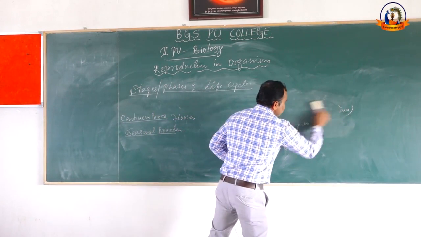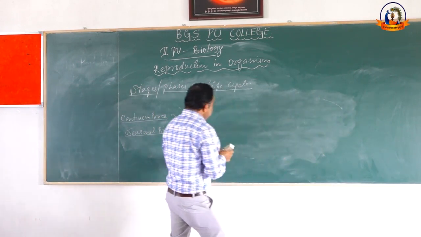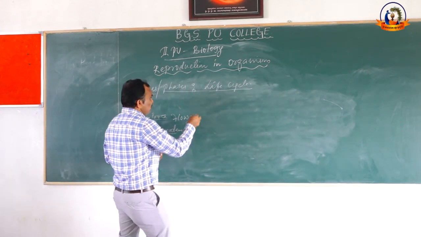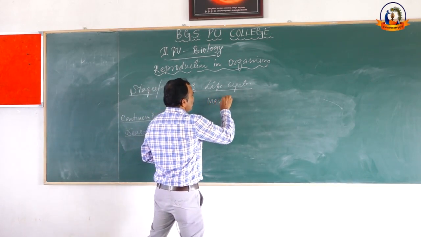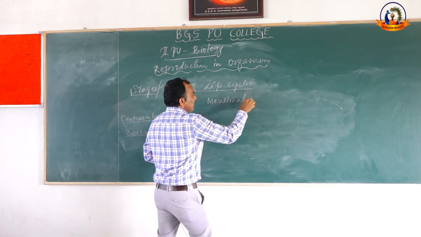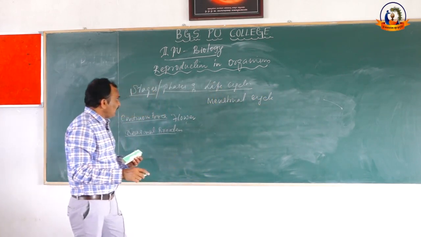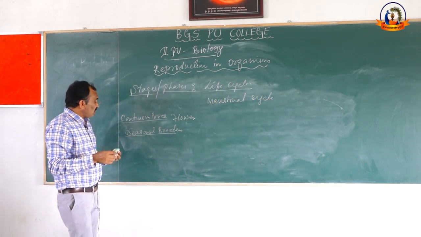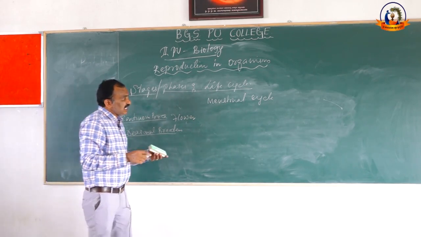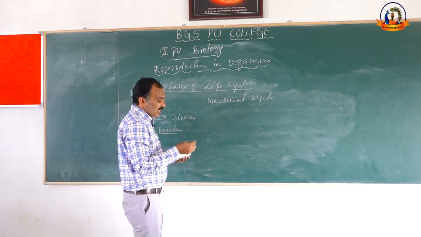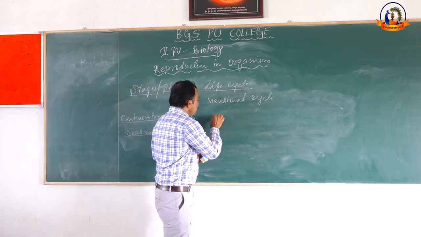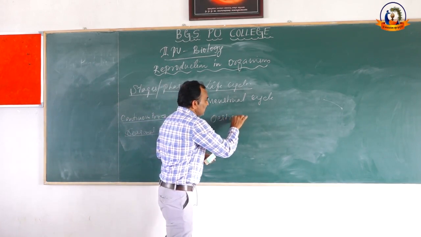Continuous breeders exhibit a cyclic event called the menstrual cycle, and seasonal breeders show a cyclic event called the estrus cycle.